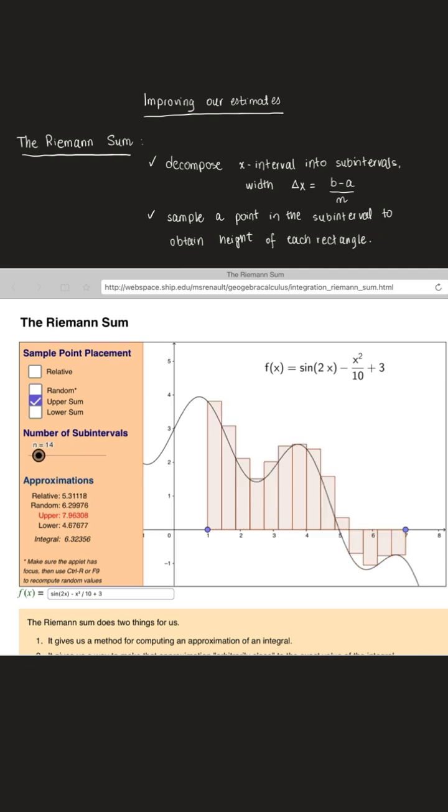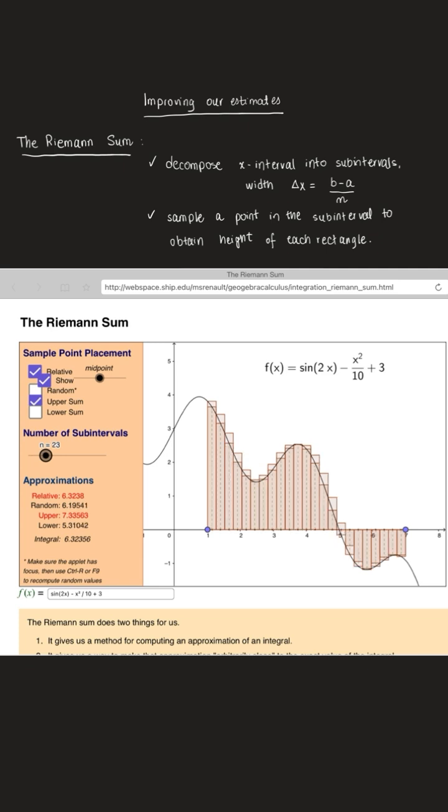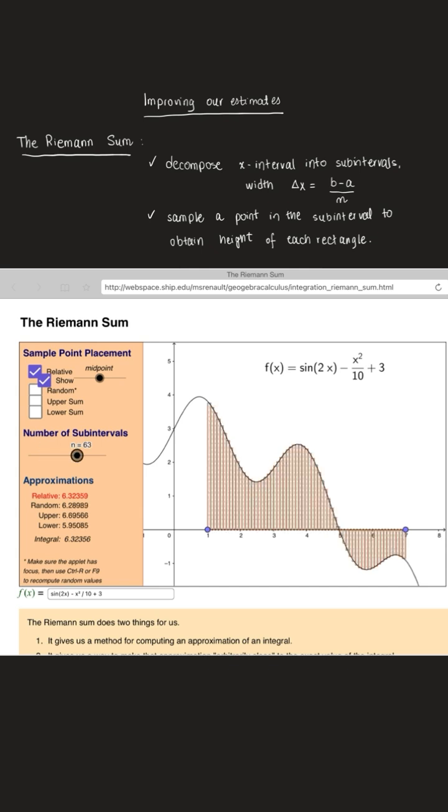We can also use, I'm going to click here, and we're going to use the midpoint rule. There's the midpoint. Here's n equals 23. Notice that to get the height in each rectangle, we take the midpoint of each subinterval and get the height there. So I'm going to unclick the upper and lower sum so you can only see the midpoint approximations. And once again, as n gets larger and larger, we're getting a better approximation to the area under the curve because the area of the rectangles are getting closer and closer to the area under the curve.